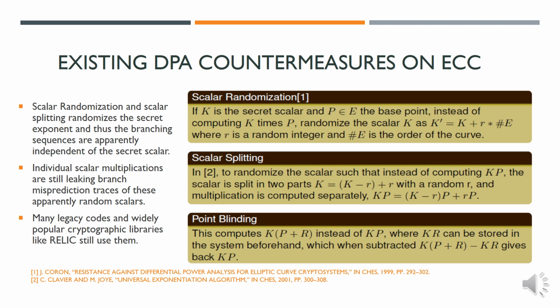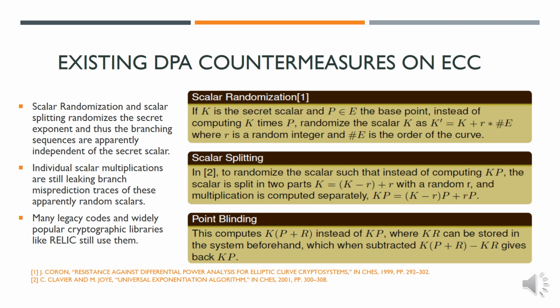The first is scalar randomization. Instead of computing k times P, we randomize k as k plus r multiplied by #E, which is the order of the curve. So r is a random integer and #E represents the number of points in the curve. The countermeasure computes k' times P, which returns the same value as kP, since #E times P returns a point at infinity.